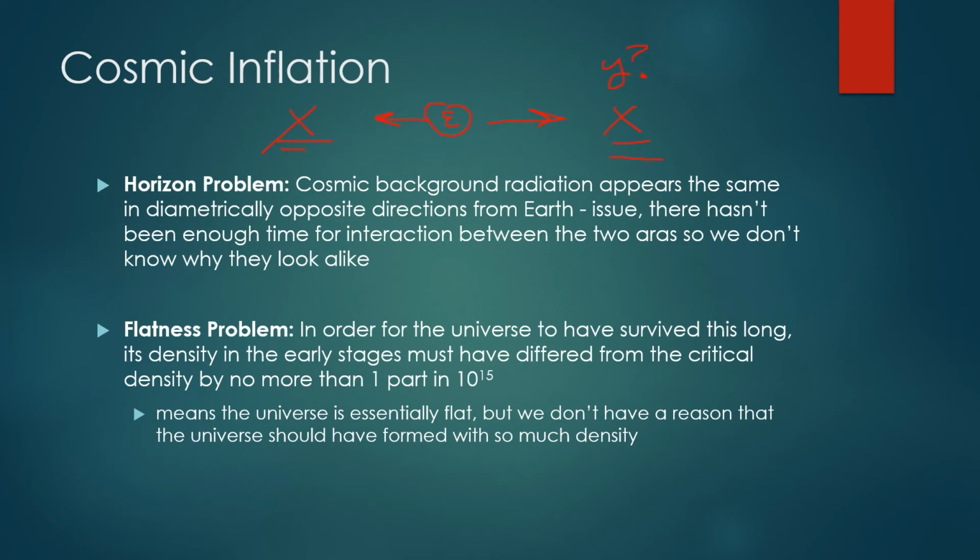And then there's the flatness problem. In order for the universe to have survived this long, its density in the early stages must have differed from the critical density by no more than 1 part in 10^15, meaning the universe is essentially flat, but we don't have a reason that the universe would have formed with so much density in the first place. Why is this a problem? Because cosmologists want to be able to explain these phenomena rather than just accept them as is. Scientists have this problem. We don't like to look at something and say, okay, it just is. We like to go, why? Why are you like this? Let me pick you apart and find out your problem.